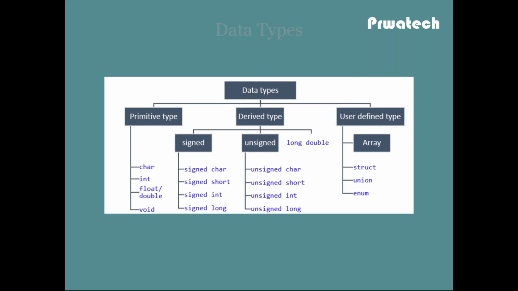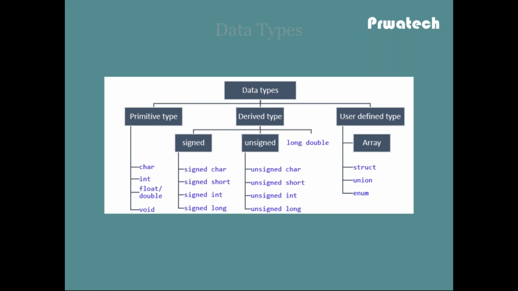Character means char; suppose char ch, where ch is a variable of character data type. Int x, where x is a variable of integer data type. Float f, where f is a variable of float data type. Void means no return type.